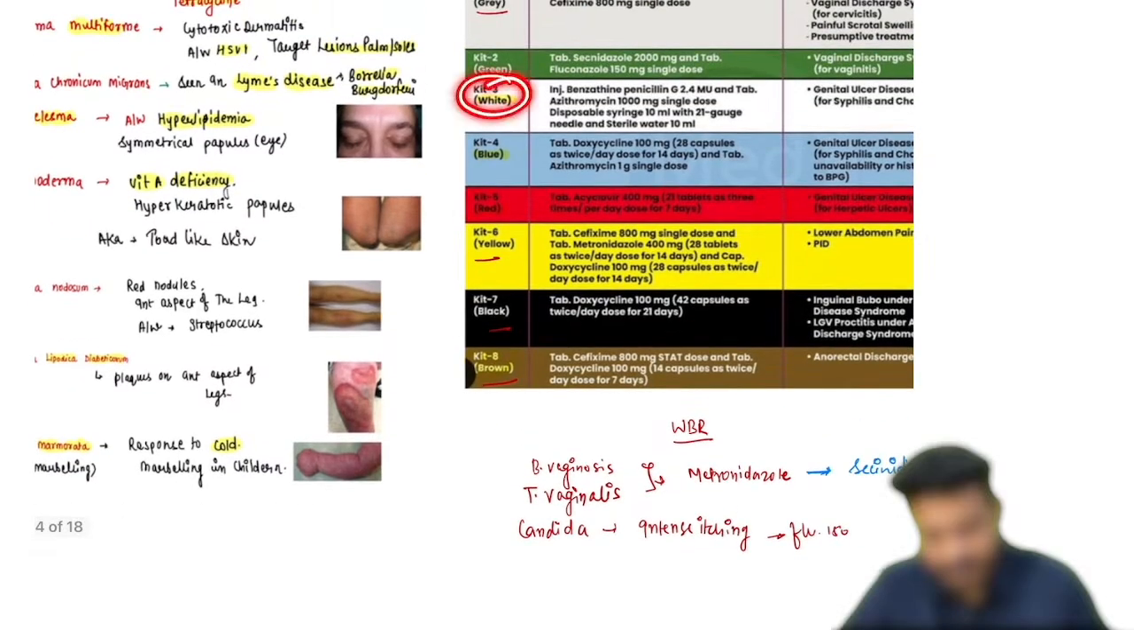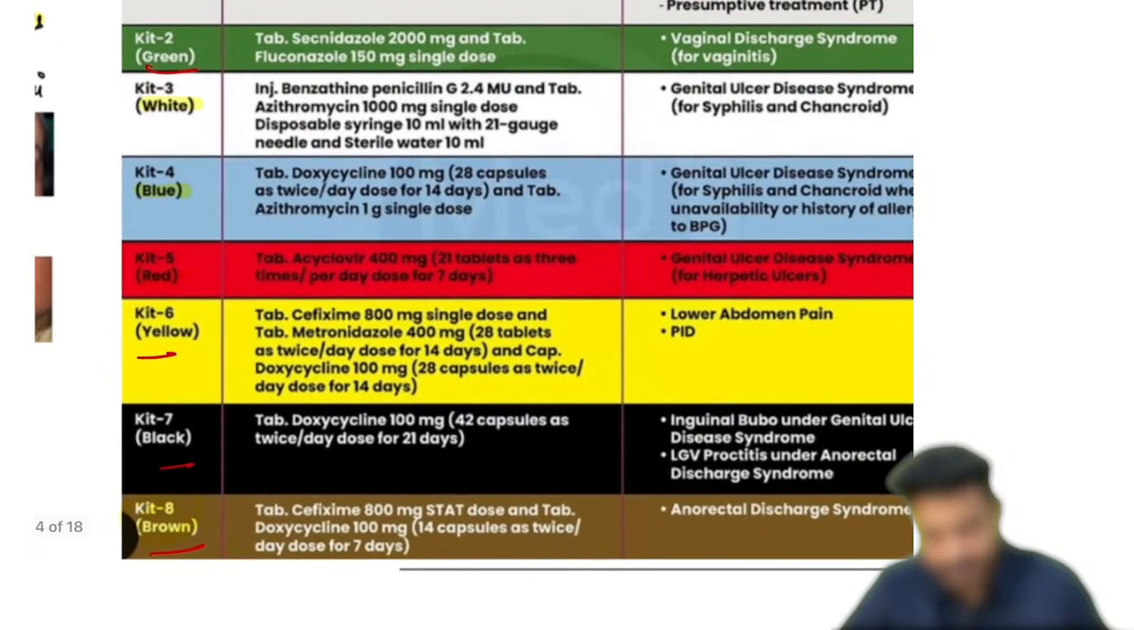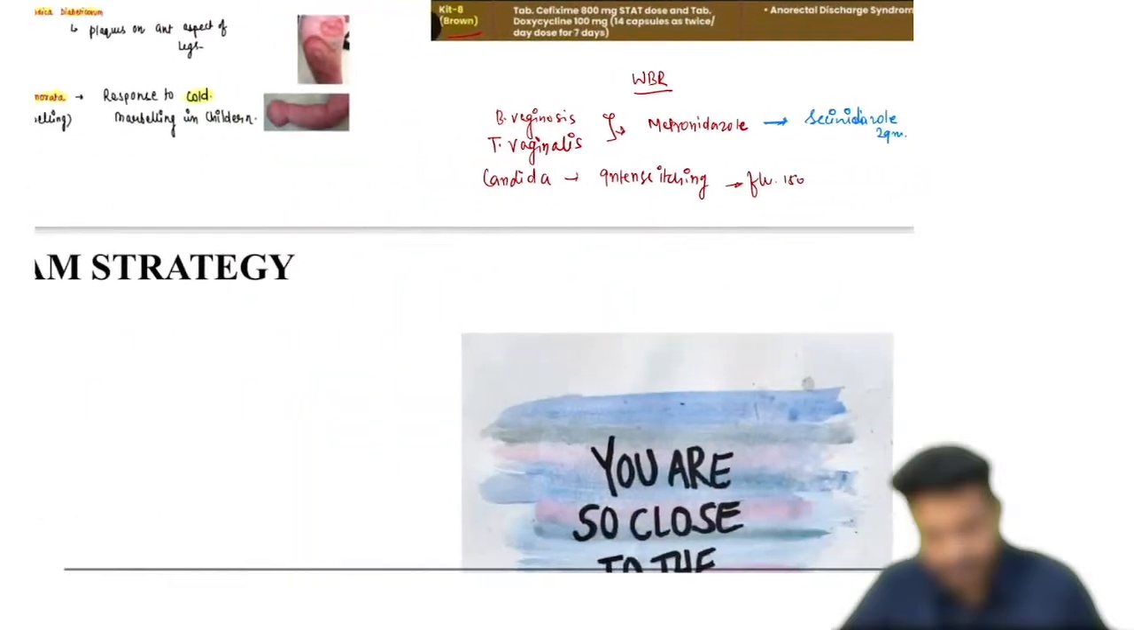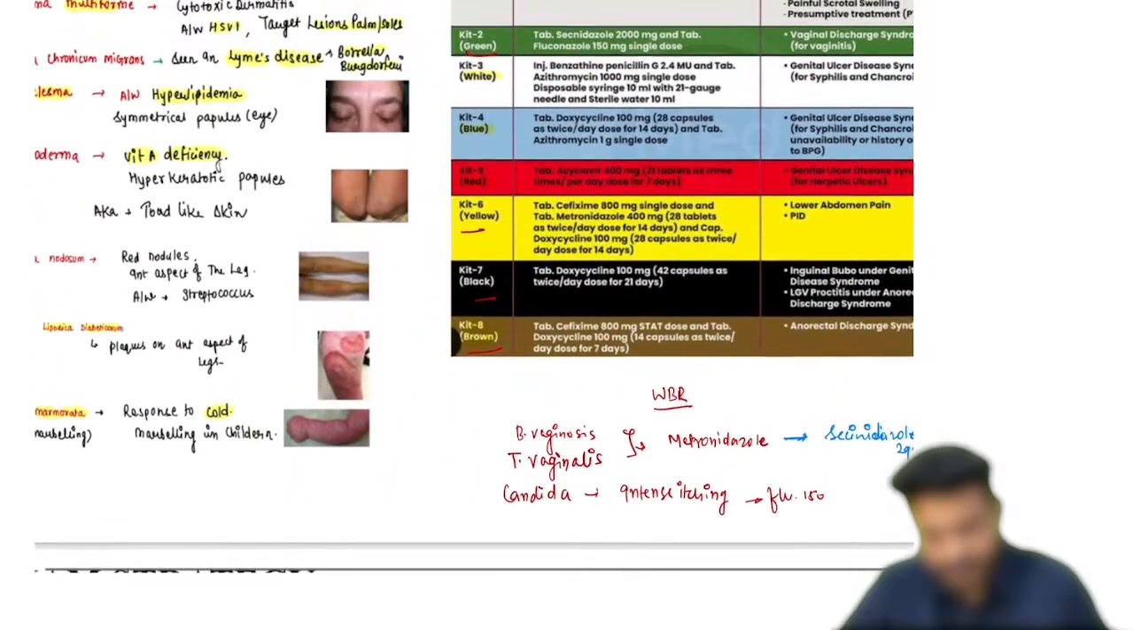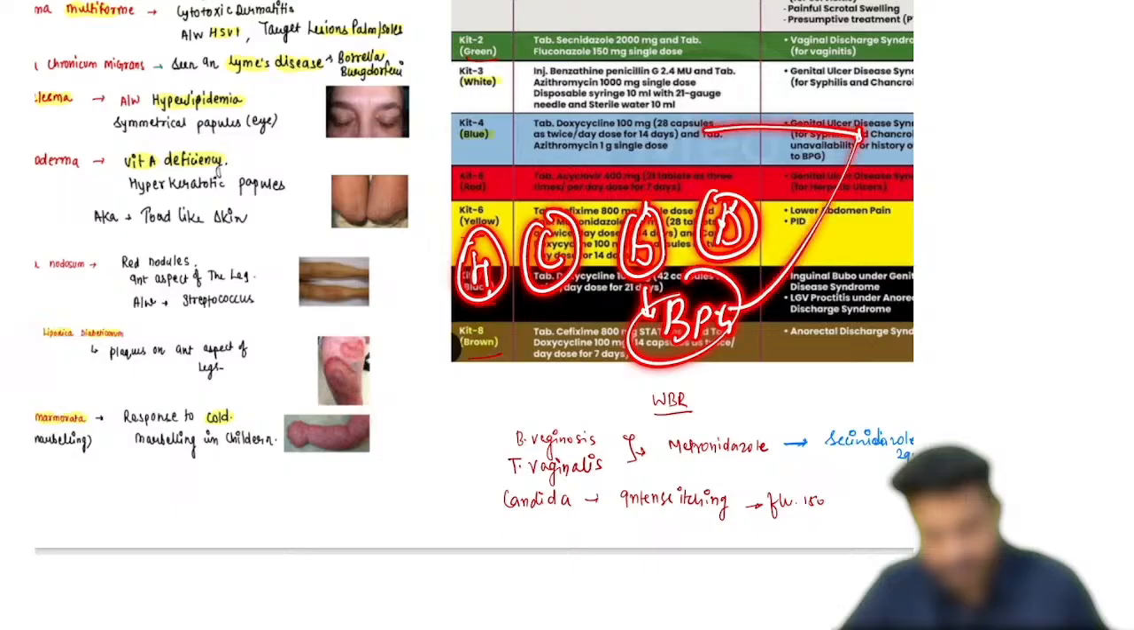Kit number 3 is the white color kit, which is for genital ulcers. Now, genital ulcers which are non-herpetic, meaning herpes is not going to be there. If herpes is not there, there is going to be chancroid, syphilis, donovanosis. For syphilis, we already know the drug of choice is benzathine penicillin G, so it will have benzathine penicillin G.